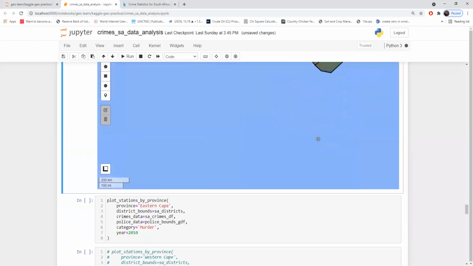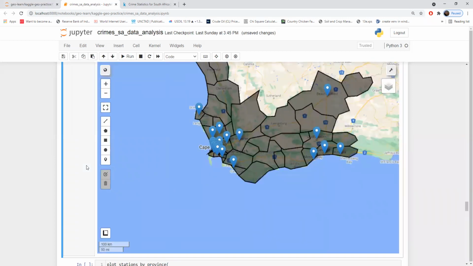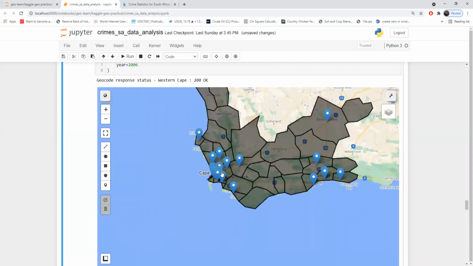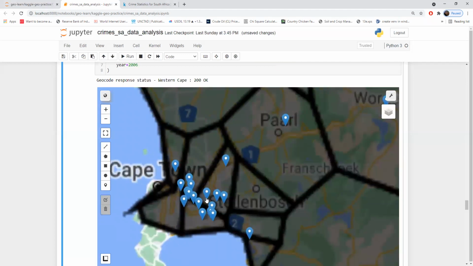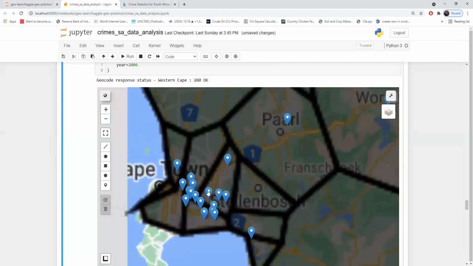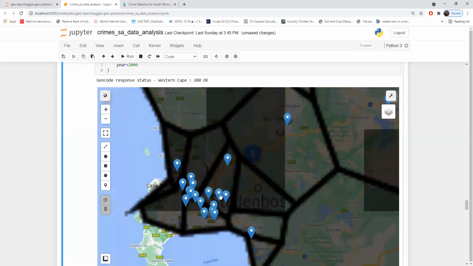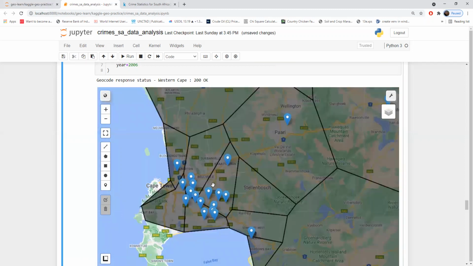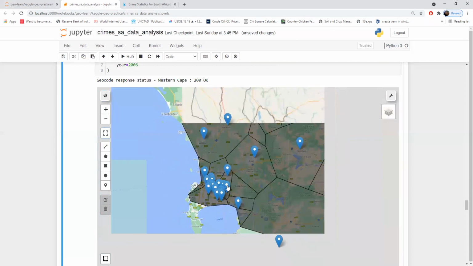So this is just plotting the coordinate values. We can do other stuff, like when you observe here, in each district we have multiple stations, right? So we can somehow get the choropleth map of this data also.